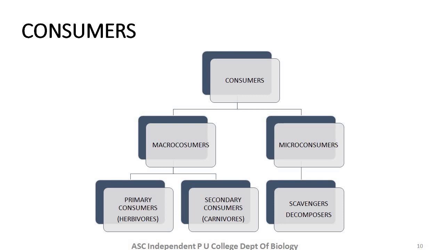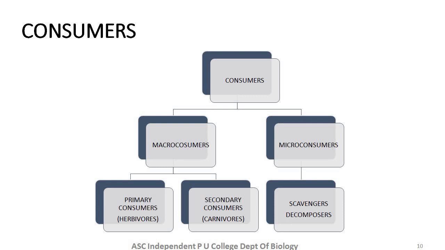Right? There are 2 types of consumers, macro consumers and micro consumers. Macro consumers are also called phagotrophs. The term phago means eating. We've learned phagocytosis. Phago means eating, cytosis means cell. So we use the term as cell eating.